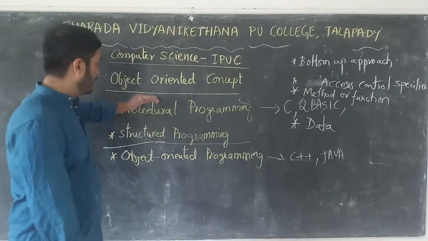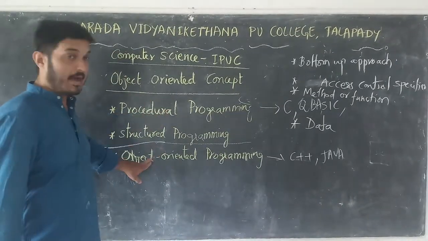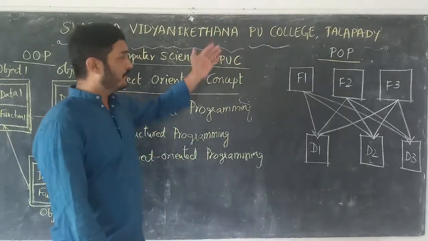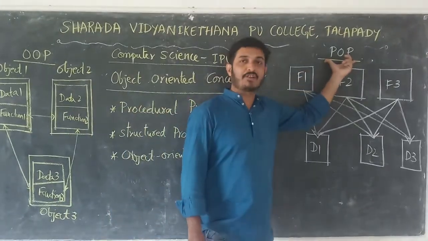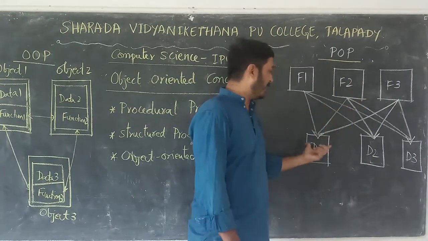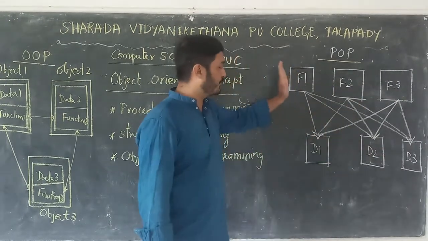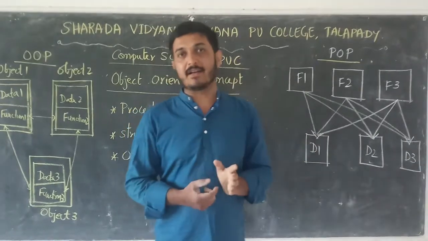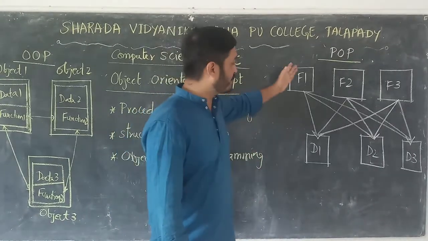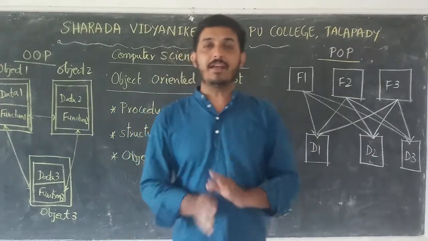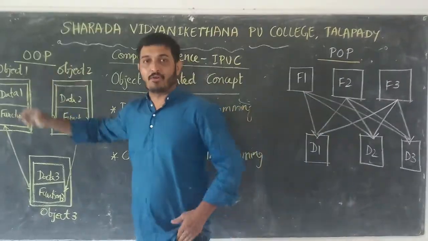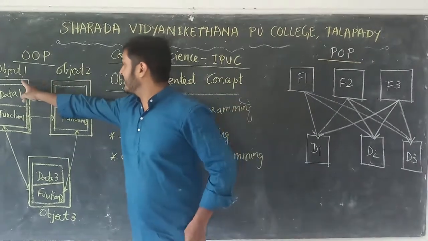Okay, these are about differences between procedural programming and object-oriented concept. Now, this is about POP, procedure oriented programming. Here functions are specified, F1, F2, F3, and data 1, data 2, data 3. Here any function can access any data and it can modify the contents, and there are no restrictions on the data or functions. So data and functions are defined in the public area, so anybody can access. There is no restriction.